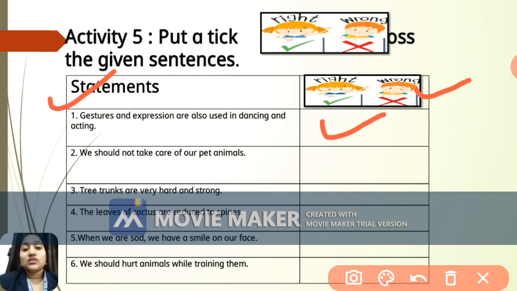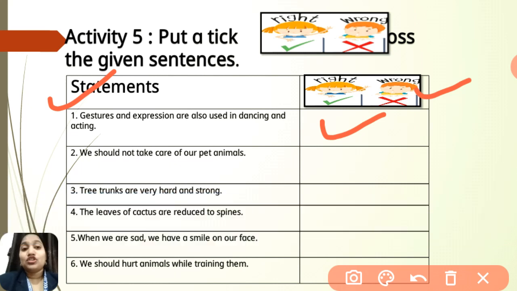Definitely gestures and expressions are used by every person, but they are also used more in dancing as well as in acting. The second one: we should not take care of our pet animals. Is this correct? No, this is wrong. The correct statement is, we should take care of our pet animals. As we humans need care, in the same way our pet animals also need care, and we can give it to them. So you need to be kind to pet animals and take care of them.